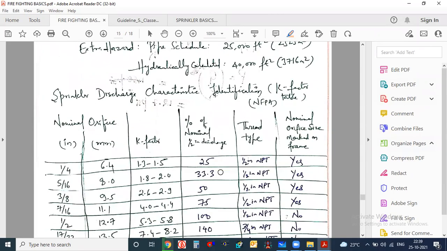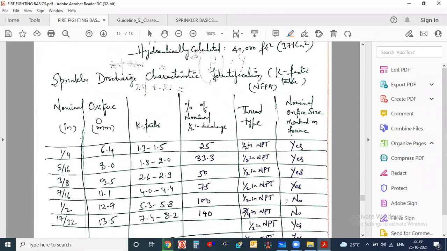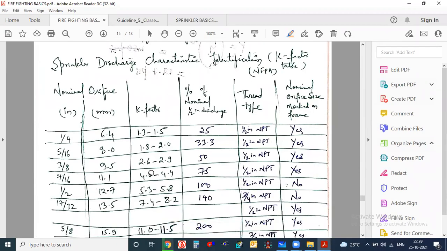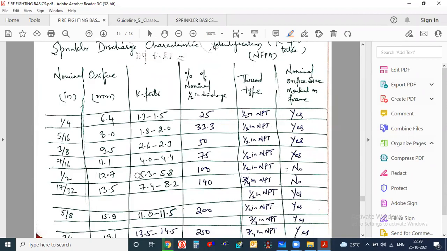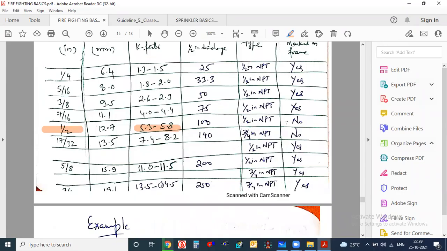And this is the K factor table. Again, I have copied this K factor table from NFPA only. Our standard K factor is 5.3 to 5.8. The orifice size is half inch, and the maximum K factor we can go up to is any K factor.